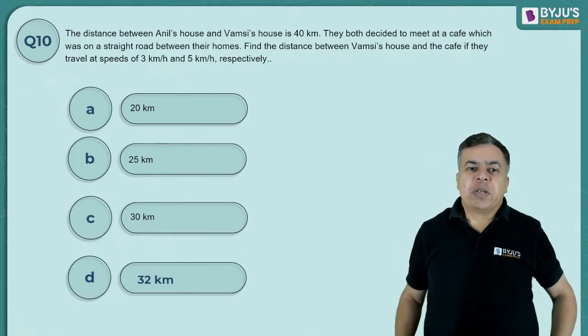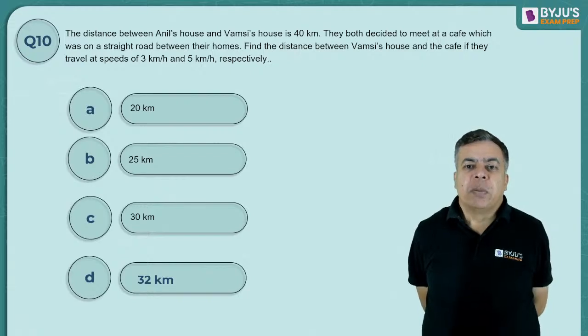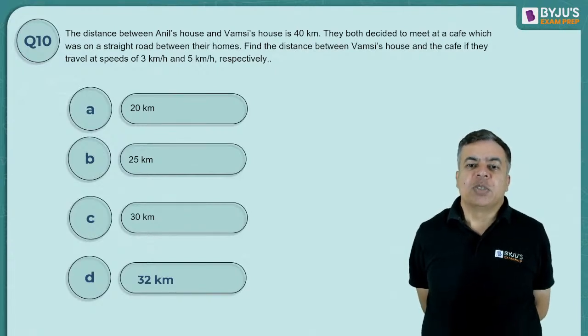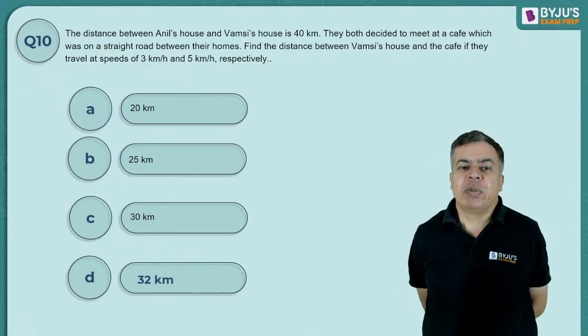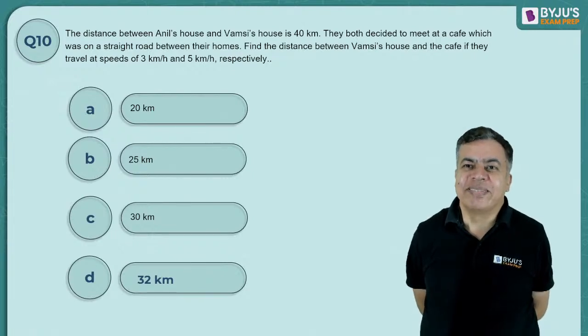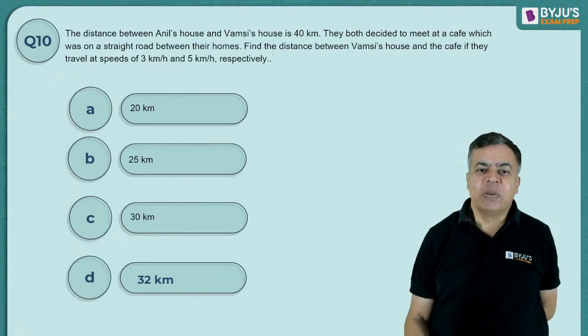The distance between A and B's house is 40 kilometers. They both decided to meet at a cafe which was on a straight road between their homes. Find the distance between B's house and the cafe if they travel at 3 and 5 kilometers per hour respectively, and reach the cafe at the same time. It should be written that they reach the cafe at the same time.